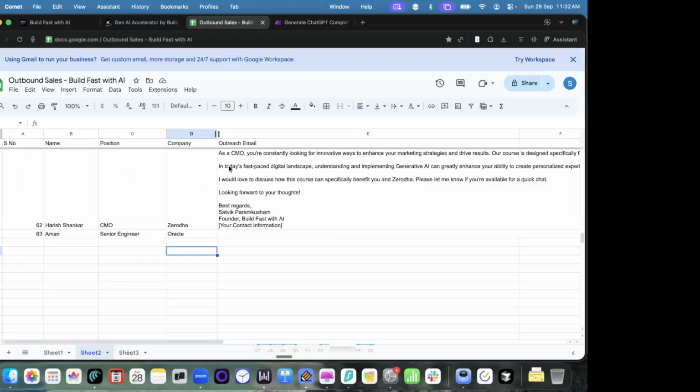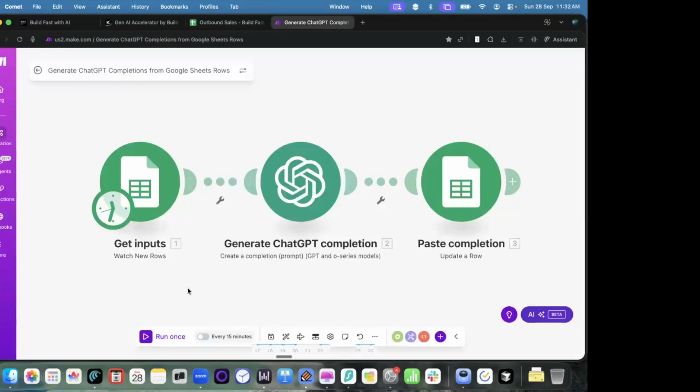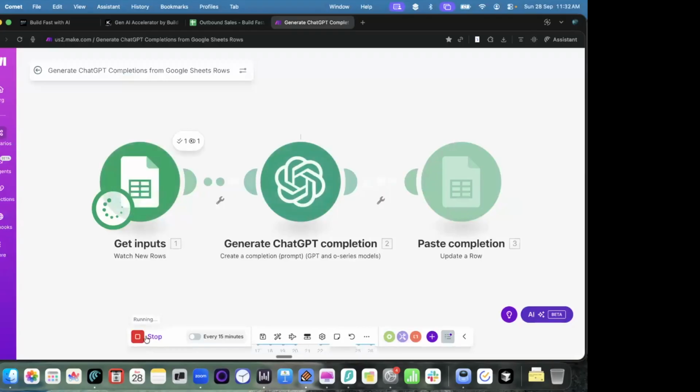So let's say this person has applied on the website. Now I want to write a personalized email. So instead of writing it by hand, I'll just run this automation.